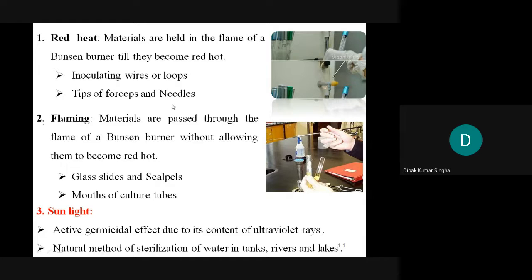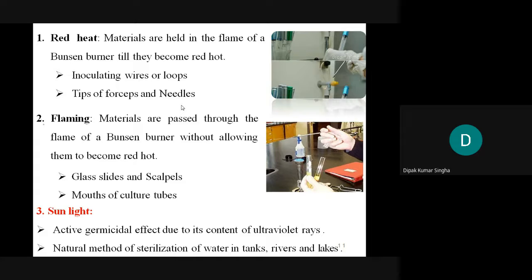And the tip of the forceps and the needle: sometimes in microbiology, or in the filling of ampoules, we use forceps or needles. In that case also, before use, they will be sterilized by the red hot method. And flaming, what is flaming? The material is passed through the flame of a Bunsen burner. In case of red hot, it is placed over the Bunsen burner until it is red. After that, you can use it.